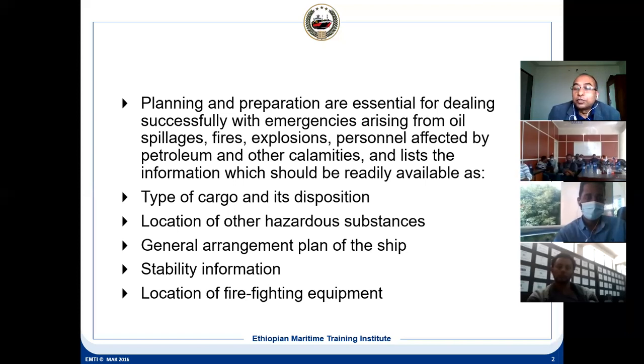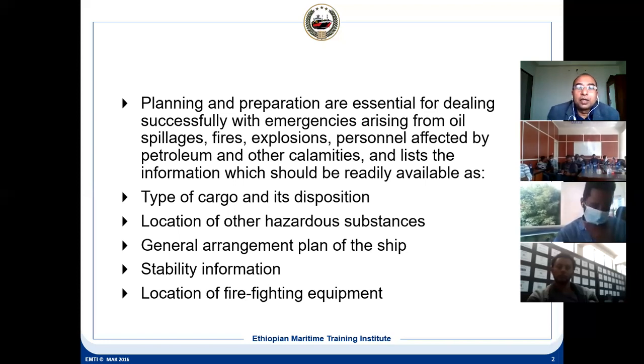And there can be explosion. If there is any explosion, what is to be done? Personnel affected by petroleum, it means it is a human casualty. What has to be done in that case? That also is given in the contingency plan, which is made by the company and given to the ship.